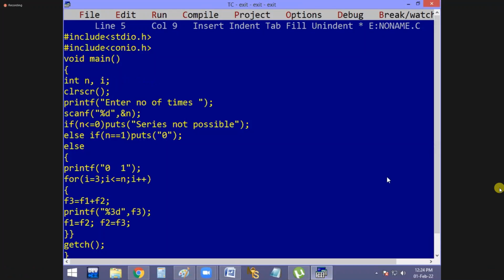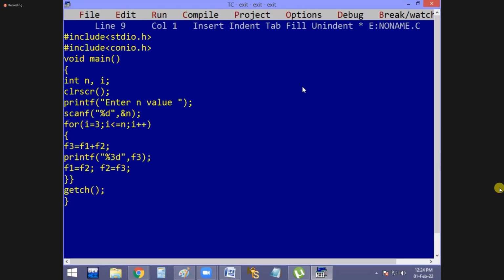Okay. Yes. Now watch it, guys. Very good, Pawan Salve. Right. Enter n value. First read the n value, guys. scanf percentage d, ampersand n. Later, it is the program for i equal to 1, i less than or equal to n, i plus plus. printf percentage 4d or 3d, comma i.